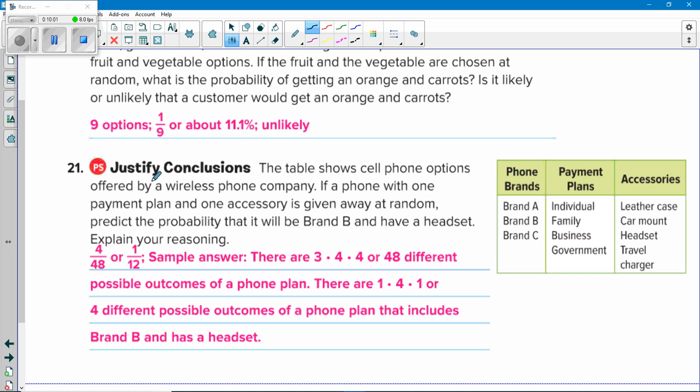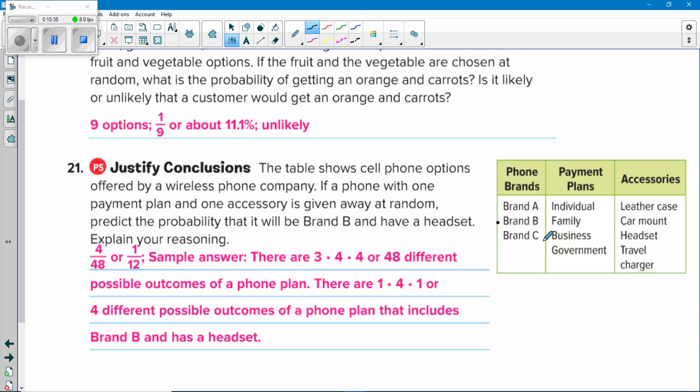All right, this table shows cell phone options. Remember when you had all those offered by a wireless phone company? If a phone with one payment plan and one accessory is given away at random, predict the probability that it will be brand B and have a headset. Explain your answer. Well, 3 choices of phone, 3 choices of brand, 4 choices of plan, 4 choices of travel charges, 4 choices of accessory. 3 times 4 times 4 is 48.